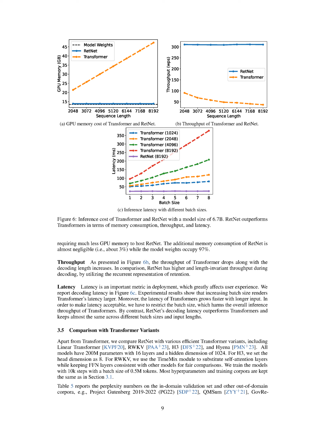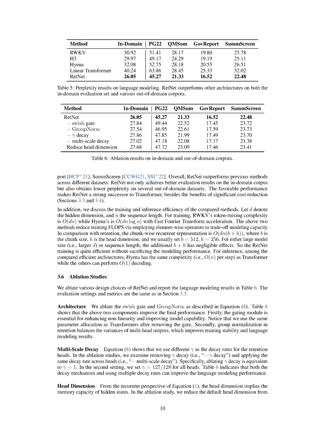Most hyperparameters and training corpora remained the same as in the previous section. Our results showed that RetNet outperformed previous methods across different datasets. Not only did RetNet achieve better evaluation results on the in-domain corpus, but it also obtained lower perplexity on several out-of-domain datasets. This impressive performance, along with significant cost reduction, makes RetNet a strong successor to Transformer.